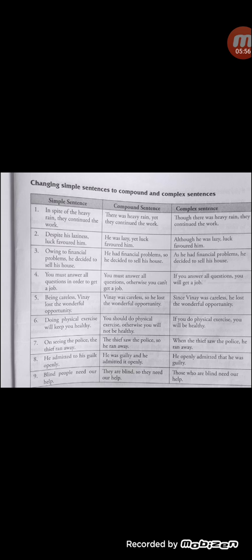Opportunity. Okay, I was careless, so he lost the wonderful opportunity. Since I was careless, he lost the wonderful opportunity.